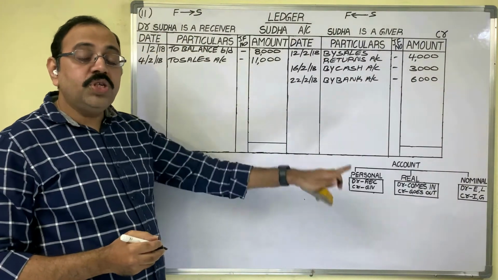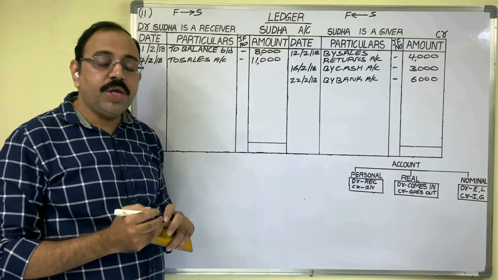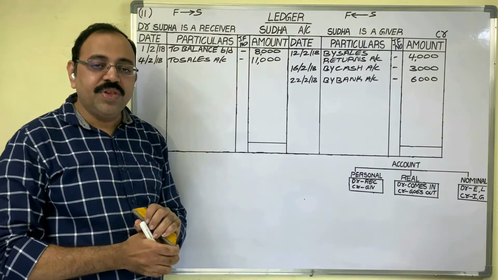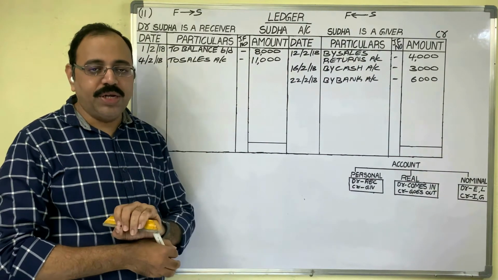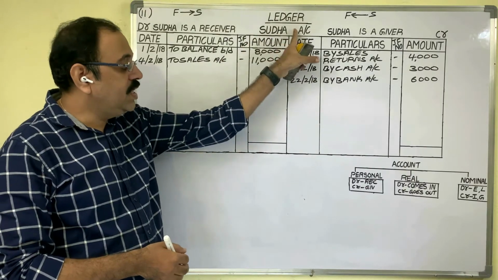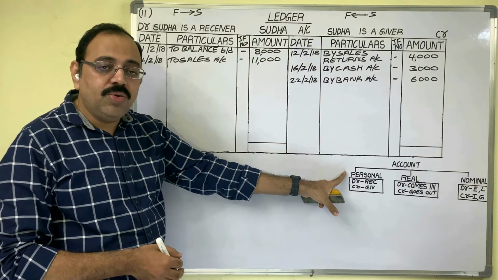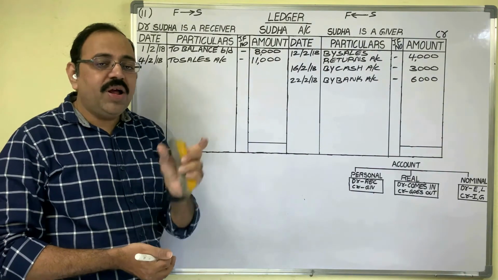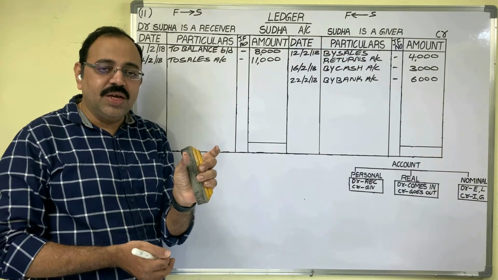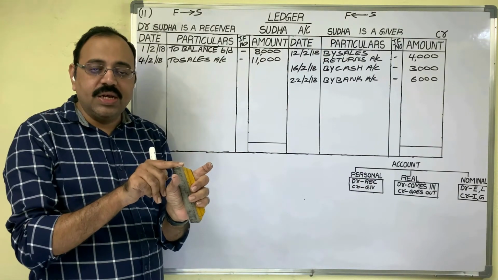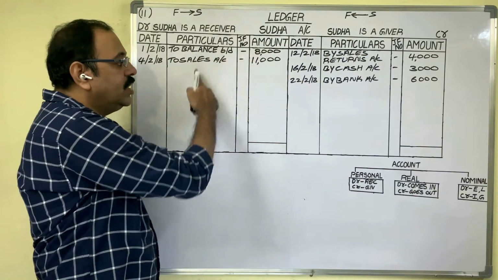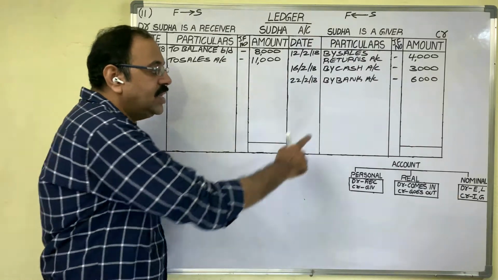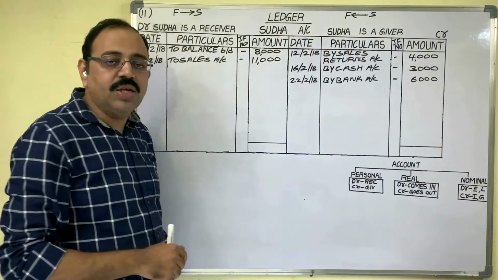Till now, we have posted all the transactions in the account by using journal entries. We can also do this problem without using journal entries. Further, you have to remember one important point: Sudha account is a personal account. Personal account rule: debit the receiver, credit the giver. This means that in a financial business transaction, if Sudha is a receiver, the transaction appears on the debit side of Sudha's account. If Sudha is a giver, it appears on the credit side.